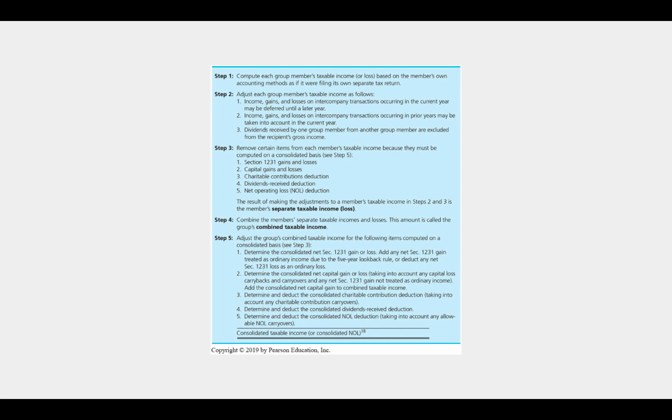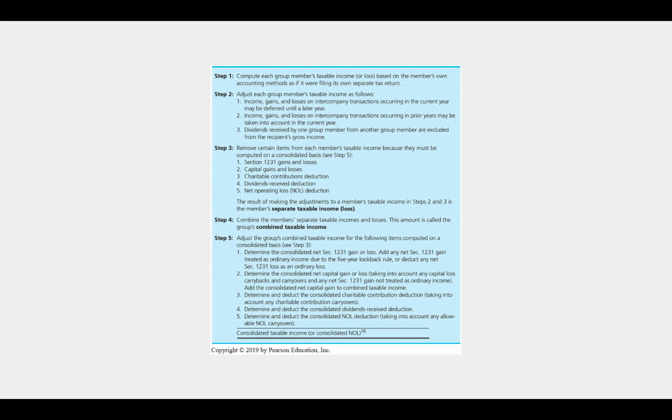So in step 2, you see we're really concerned with things that happen between affiliated group members. And this is fairly common because often, corporations that are affiliated are so affiliated because they conduct business together. So we might purchase the corporation that supplies our inventory, and we might also purchase the corporation that runs our distribution channel. So we buy and sell things between these corporations. And when we prepare a return on a consolidated basis, we want to eliminate those intercompany transactions. We want to treat it as if it was one entity the whole time. So you'd never record profit if you sold something to yourself.